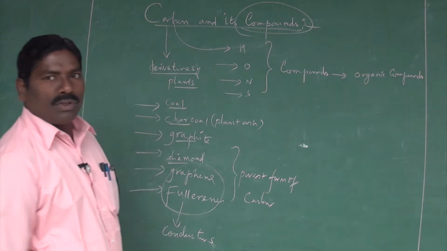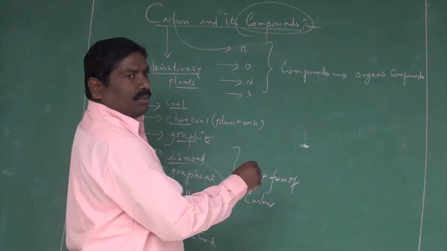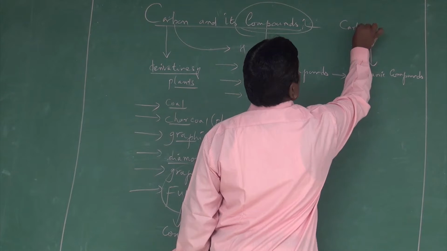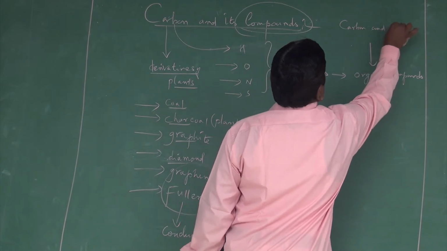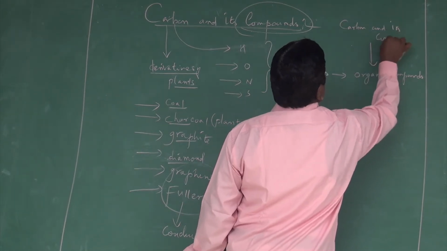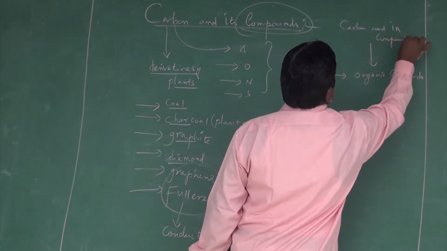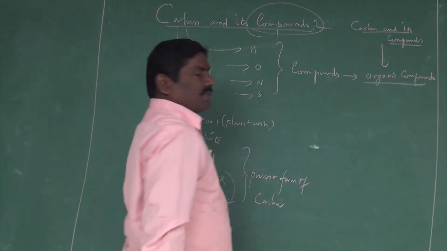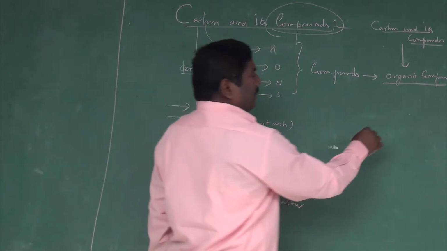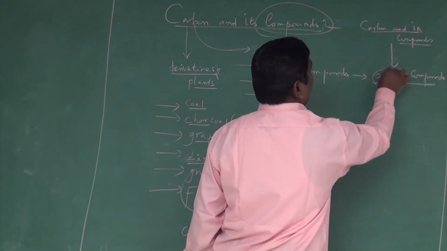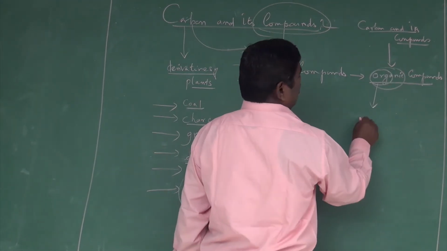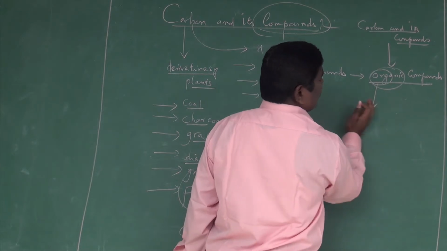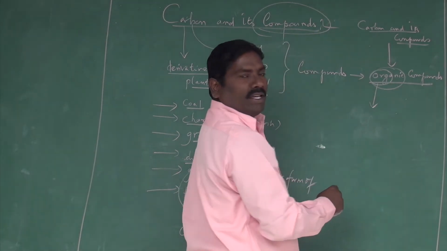Carbon and its compounds are otherwise known as organic compounds. Organic is the science of living things.